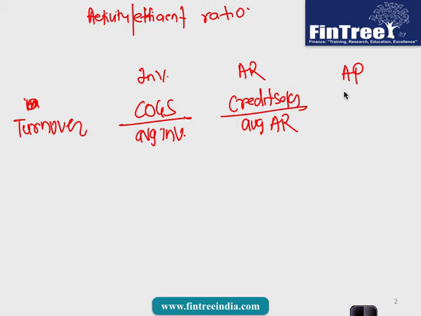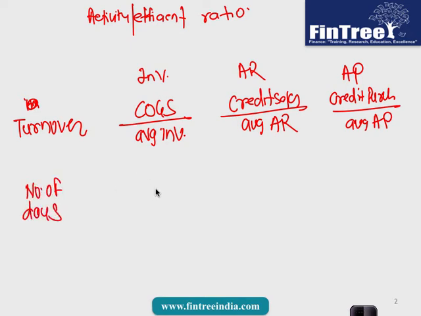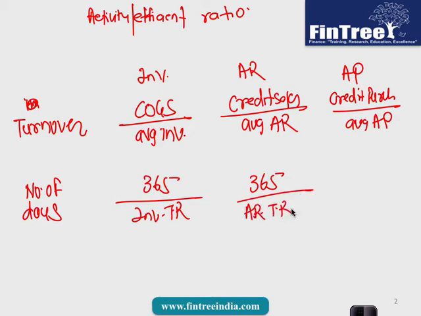And accounts payable, numerator was credit purchase divided by average amount of accounts payable. And then we calculated number of days, and number of days was straightforward: 365 divided by inventory turnover ratio, 365 divided by accounts receivable turnover ratio, and 365 divided by accounts payable turnover ratio. So you just divide 365 with turnover ratios and you would get number of days.